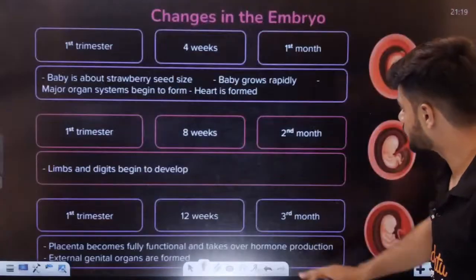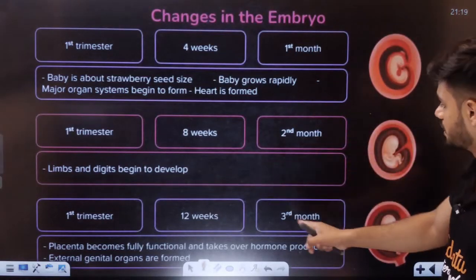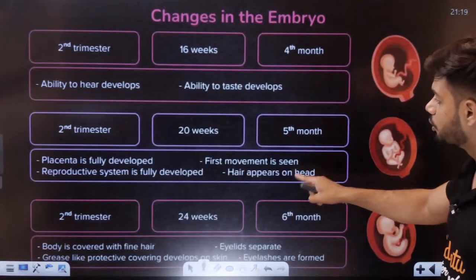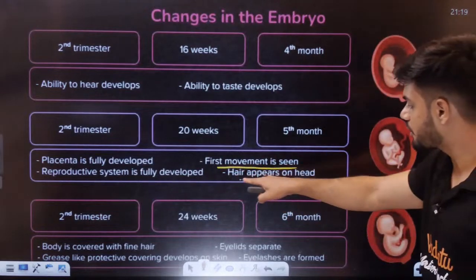This is how I have given in my notes. You can read my notes also, students. First month, what happens? Second month, what happens? Third month, what happens? 4th month, what happens? 5th month, I told you, right? In the 5th month, the first movement is seen. Appearance of hair on the head.